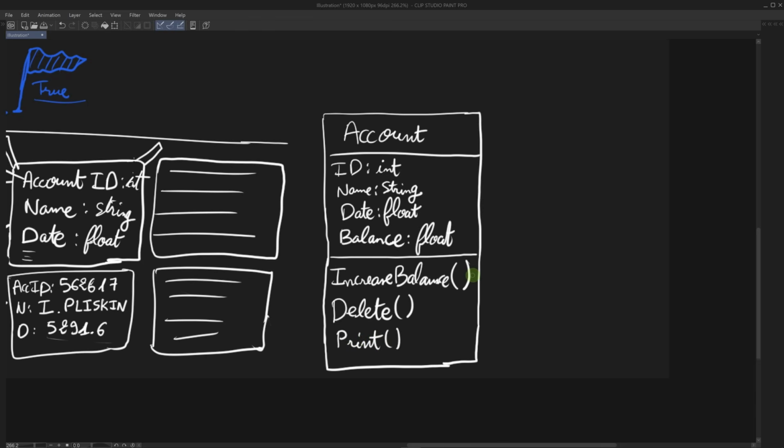In other programming languages, these are called functions. But again, if you want to have the right terminology, a function that's within a class is called a method. These methods will perform actions inside of the account, and by these actions we usually mean that they will change the information or the variables inside of the account.